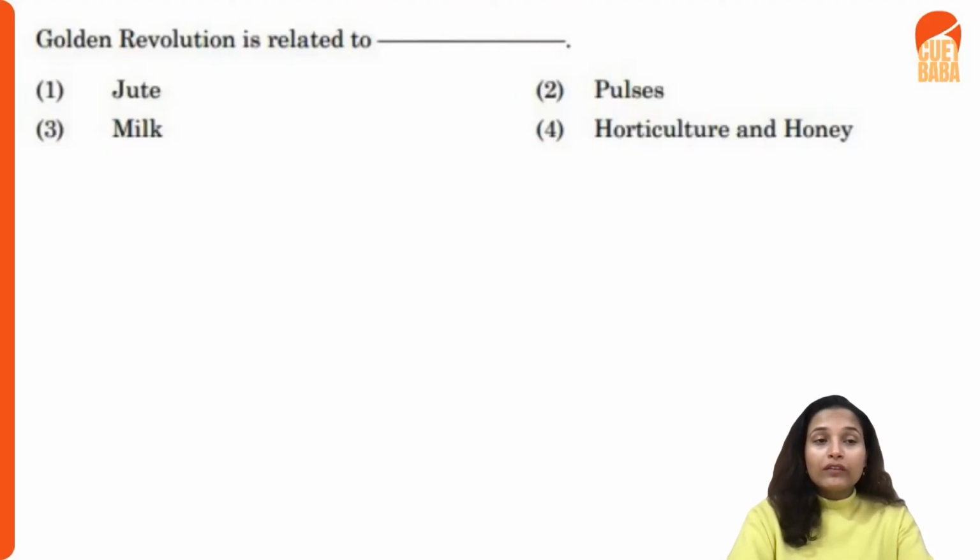And your brown revolution is for your leather and cocoa market, right? Blue revolution, if they ask you, that is fish. And golden, we have already discussed, horticulture. Yellow revolution is not for pulses and all those things. Please do not mark yellow for pulses. It is your oil seeds. Okay, your oil seeds production and all these things are your yellow revolution, right?